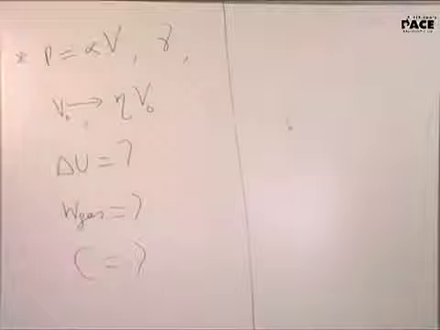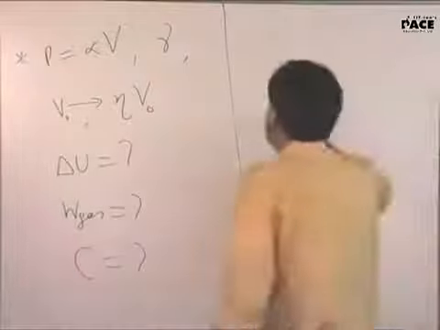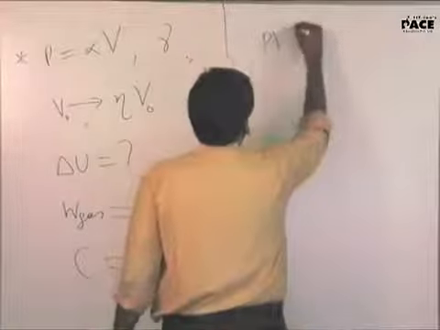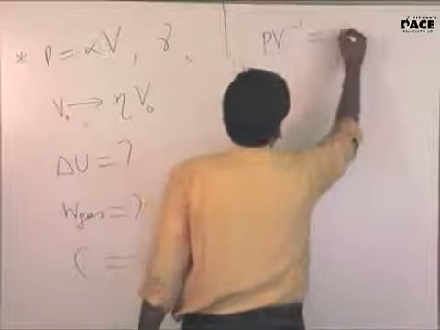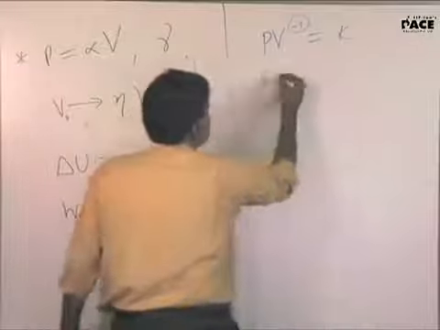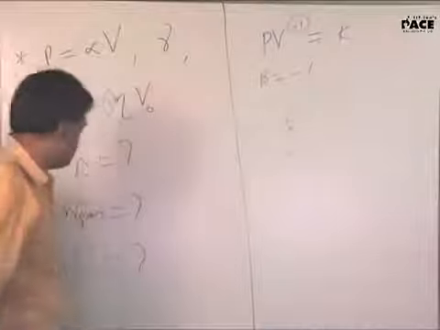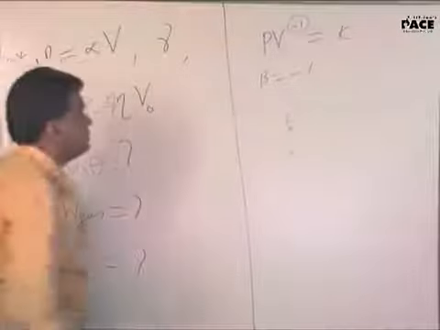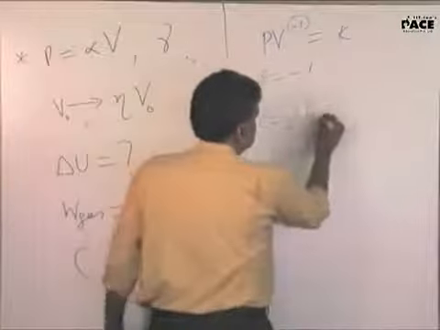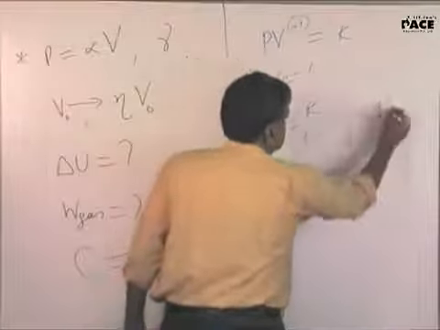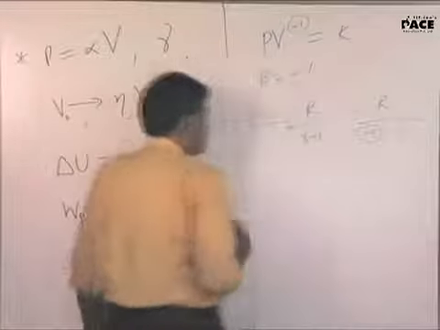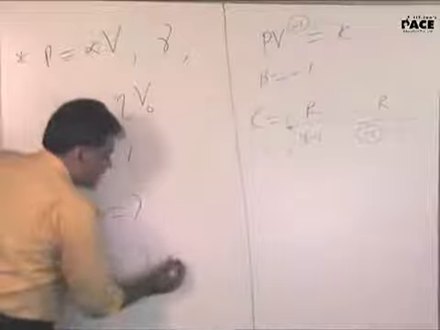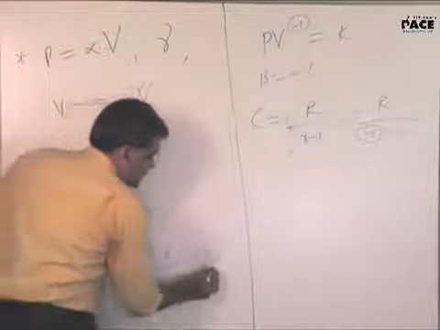What kind of a process is this? Yeah, that's right. And what is the index? -1. So your beta is -1. So you can straight away find the C first of all. What C? R by gamma minus 1 plus R by 2. Alright. So that's your C. You have already found it out.